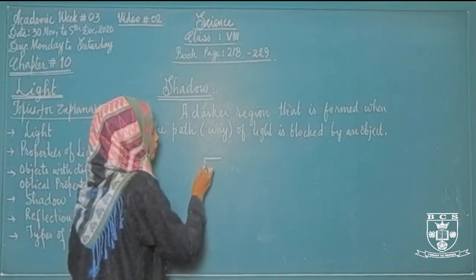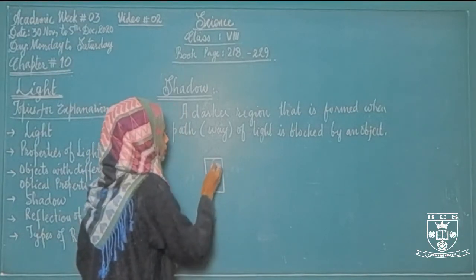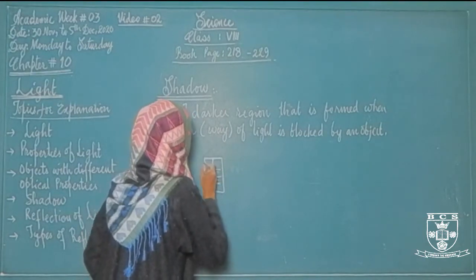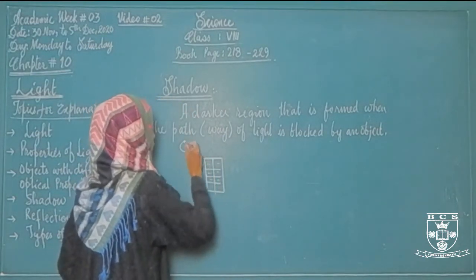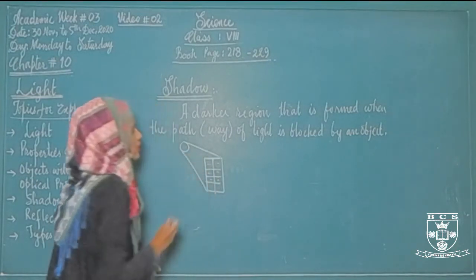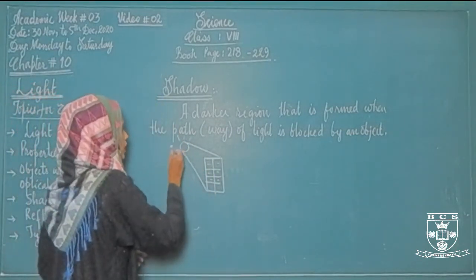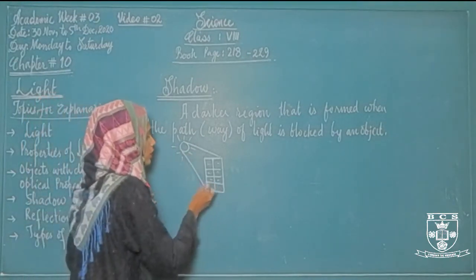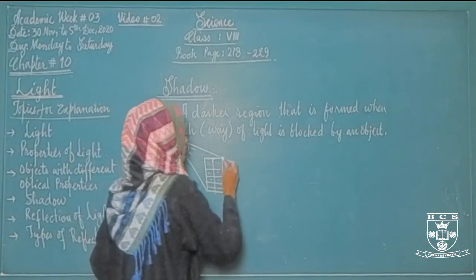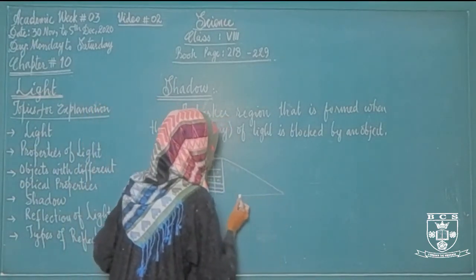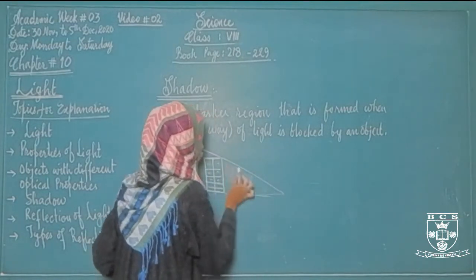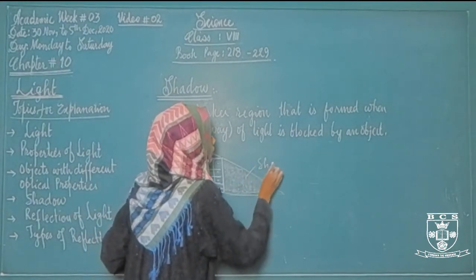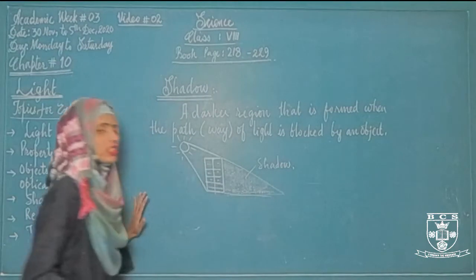We can take another example. Let's suppose this is a building. This is a housing building, and what happened with this housing building? When the sun's light strikes this housing building, what will happen? The path of light will be blocked. As a result, a darker region will be formed behind this building, and that darker region is called shadow.